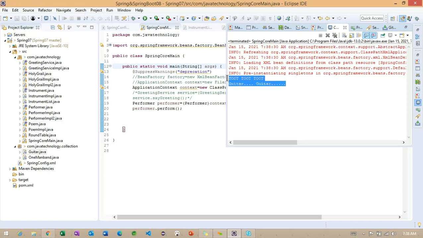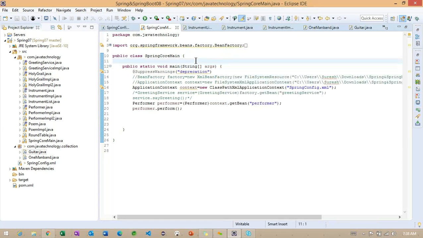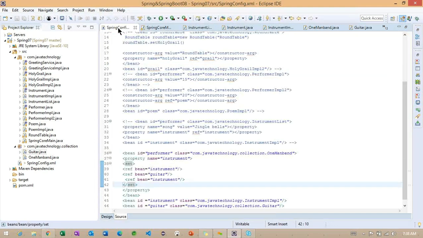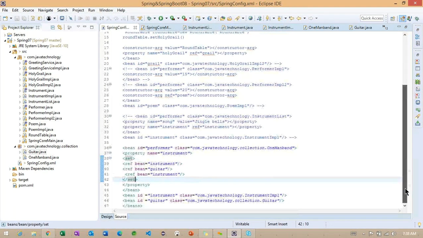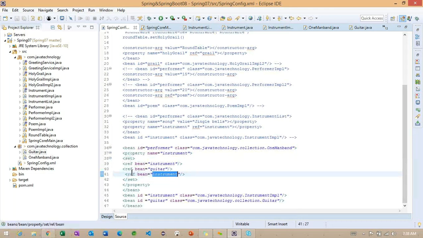Identify here. Whenever we are changing the list tag to the set tag, how many objects are we getting here? Only two objects. Even if we specify the same reference multiple times, what the set tag is doing here is trying to remove the duplicate objects. Getting the point? So this is one more collection. If we want to remove the duplicate objects, we can work with the set here.